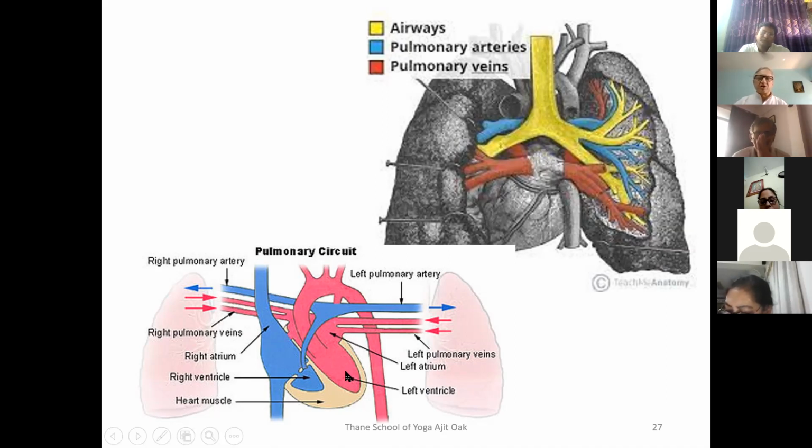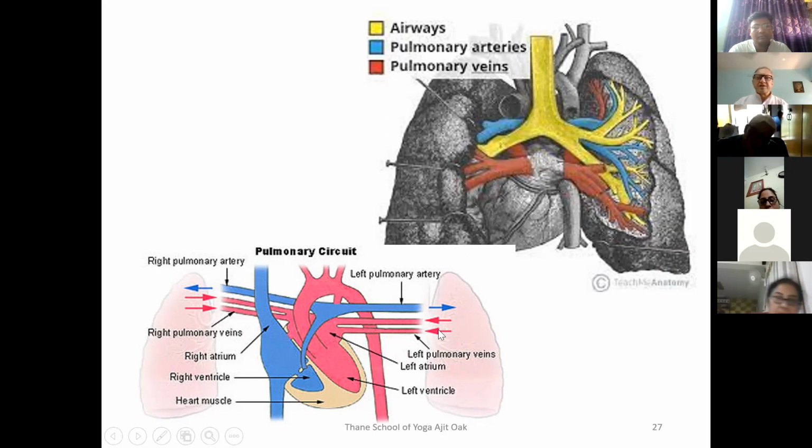So this oxygenated blood is coming out here, as you can see, and only the pulmonary veins and arteries are reverse. The pulmonary veins will contain oxygenated blood and the pulmonary arteries will contain deoxygenated blood. This is the blood supply between the lungs and the heart. Can you see this in the diagram?